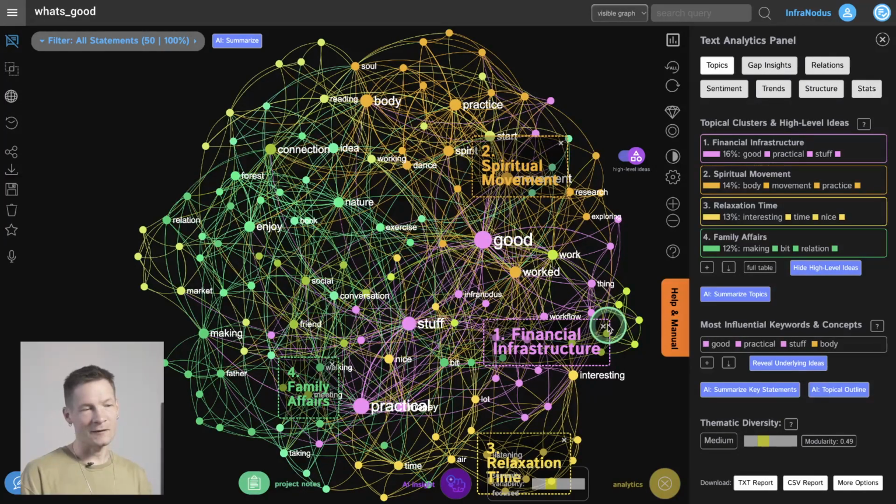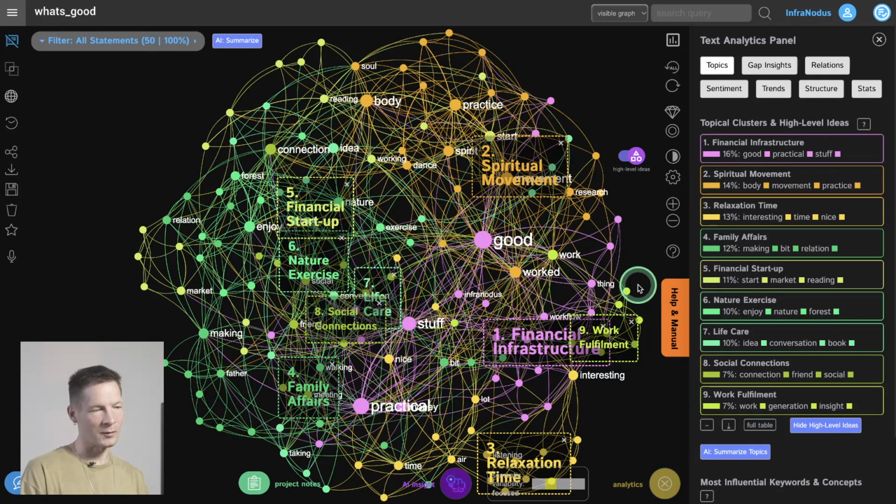And that's a very useful tool because you can very quickly see what makes you feel good. Financial stuff, in my case, it was three years ago. It was happening during COVID. This is why. I will get back to that later. Spiritual movement stuff, nature, exercise, social connections, family affairs, relaxation time. So I have a direct feedback on what makes me feel good.